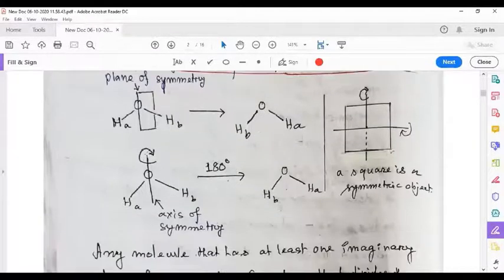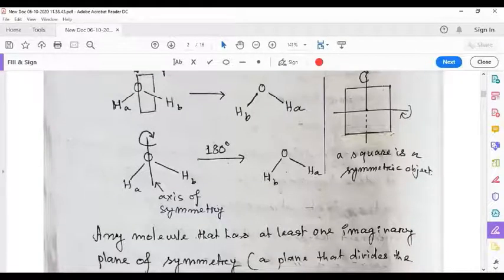Similarly, we can consider an imaginary axis of rotation through this molecule. Now, if we rotate either clockwise or anti-clockwise, then HA will come over in the place of HB, HB will come over in the place of HA. If we rotate 180 degrees, then this is going to happen. Similarly, here is a square. So we can imagine an axis through this square.